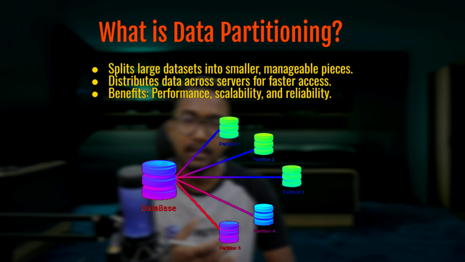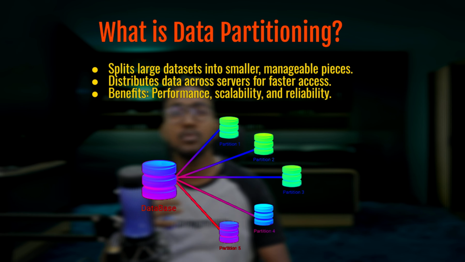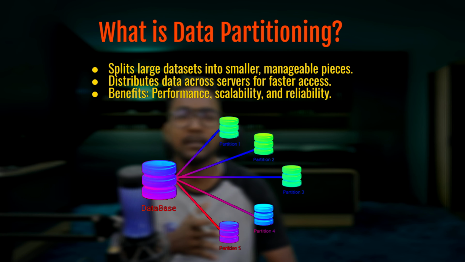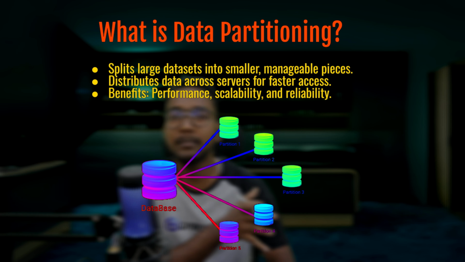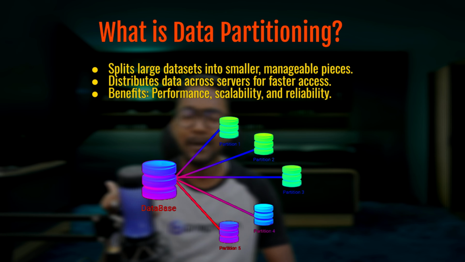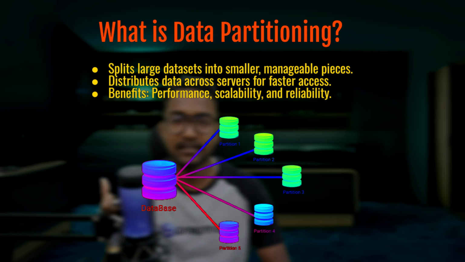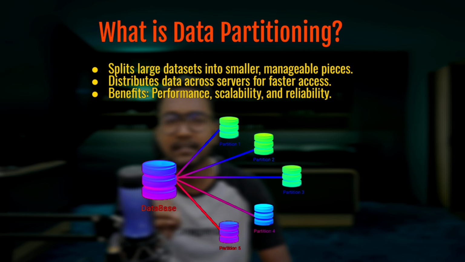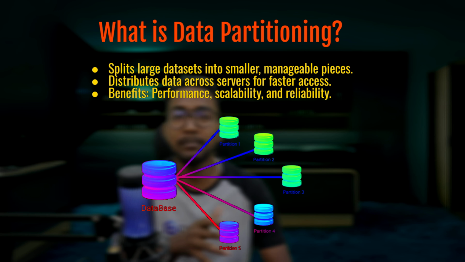What exactly is data partitioning? Imagine having a huge library of books, billions or millions of them. Instead of piling them all into one room, you split them into smaller collections and place them in different rooms. This makes it easier to find the book you need and no single room gets overcrowded. In data partitioning, we do something similar with large datasets. These datasets, instead of being stored in one massive database, are split into smaller and more manageable pieces called partitions. These pieces are then distributed across multiple servers.